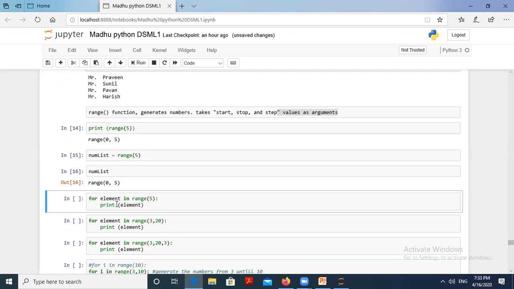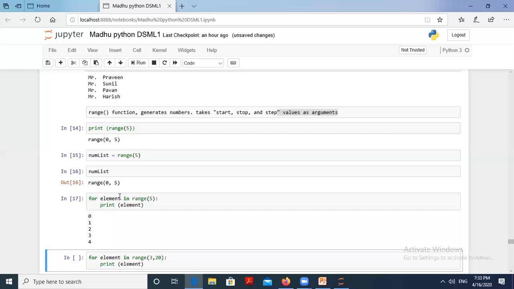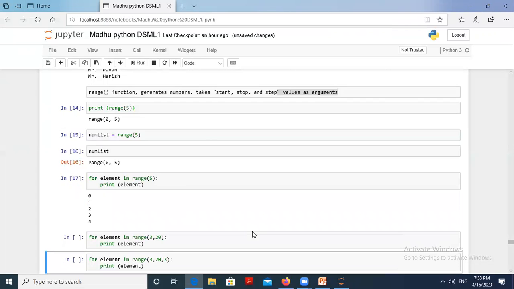0 to 5 means what elements can be assigned for this loop? For loop, for element in range 5, values 0 to 4. In that, the first value is element equal to 0, element equal to 1, element equal to 3, element equal to 4. Like that you have to display. The elements are from the range of values 0 to 4. There are only 5 numbers, 5 elements here in this list. Next, what is the next one?